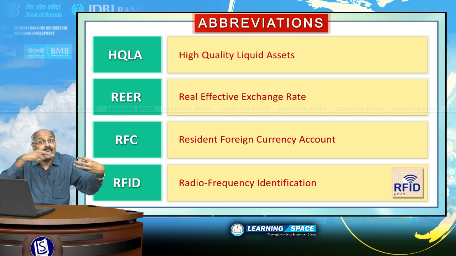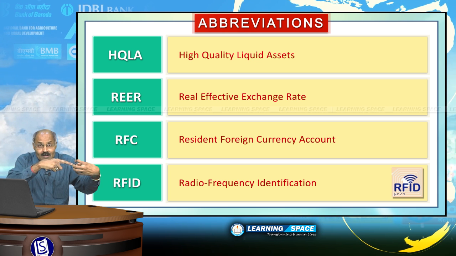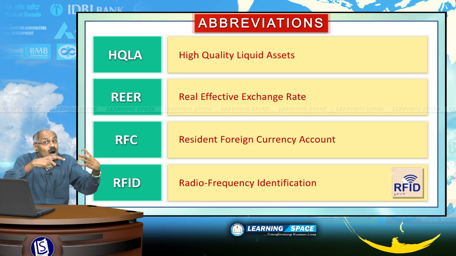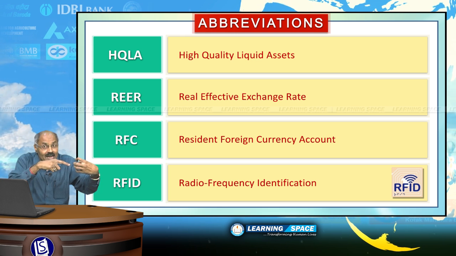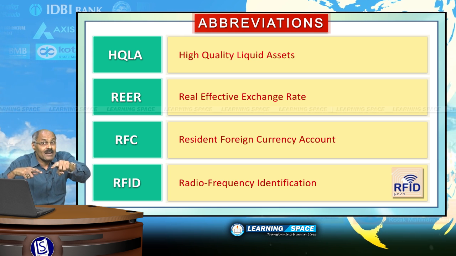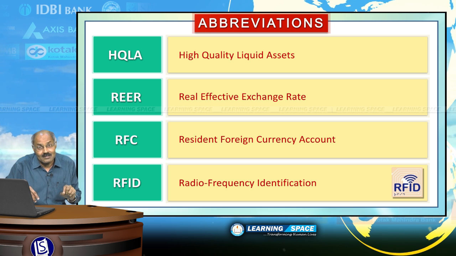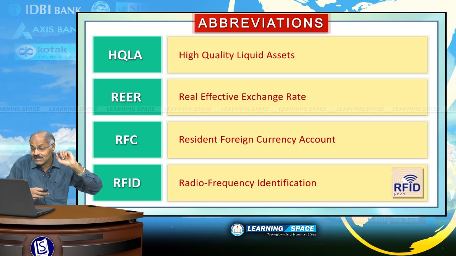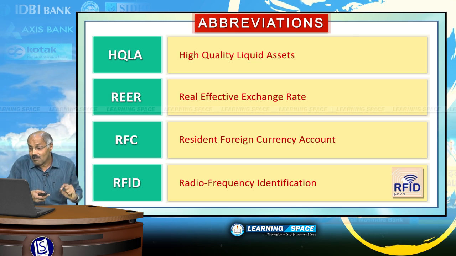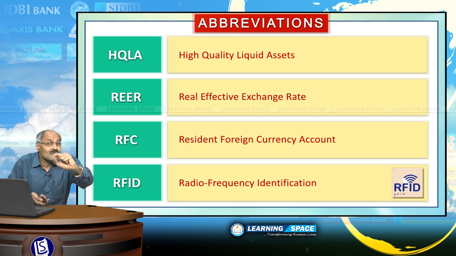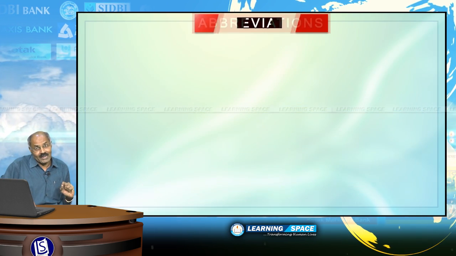For transferring data, barcode requires direct line of sight, but RFID does not require line of sight. Please don't forget, this is wireless use of electromagnetic waves to transfer data, that is RFID.